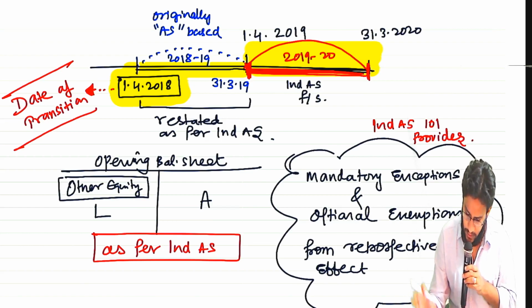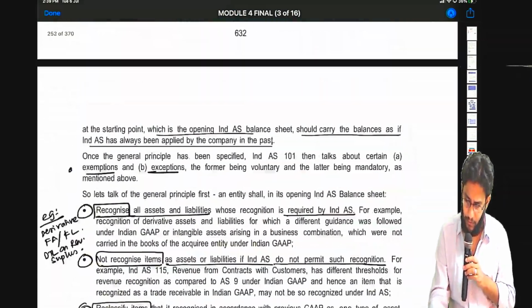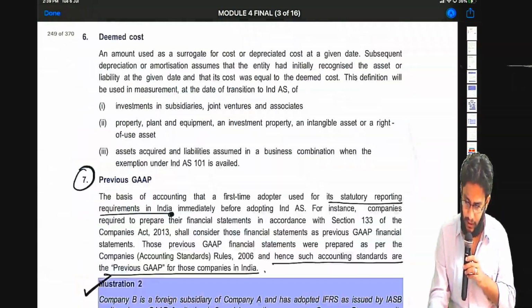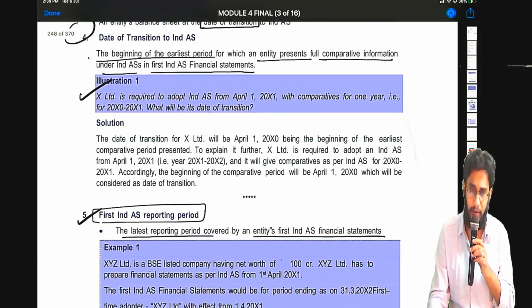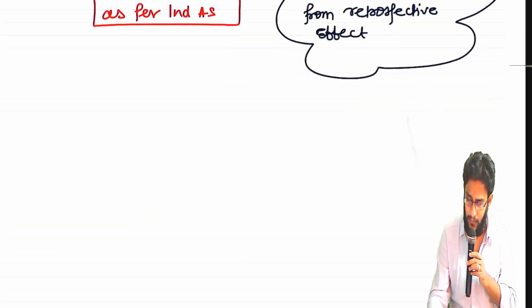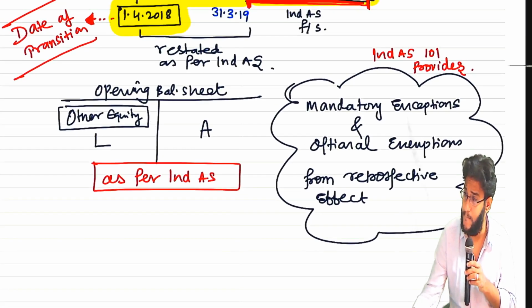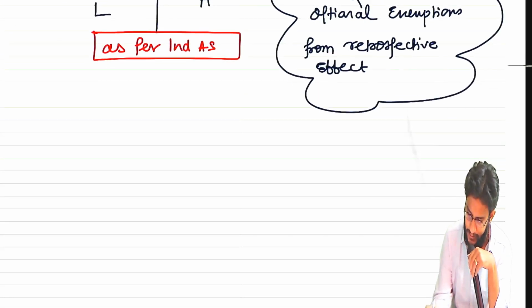So now, sir, we have started with exceptions and exemptions. Before we go into that, it is better if we document some 4 or 5 points on what we have discussed till now. Okay, so take up your notes, sir. Only a few points will come. Let's try to document that. So please write along with me, guys.